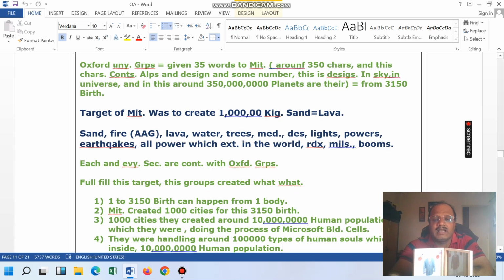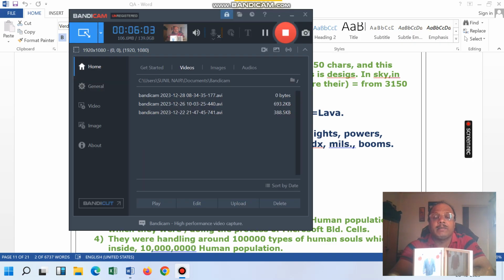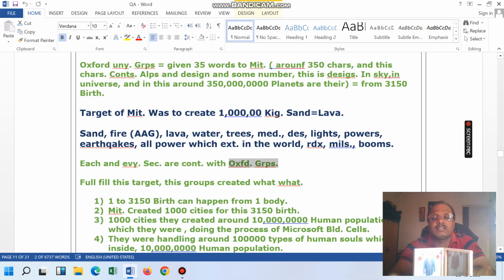So this group is the main group, and these groups are getting the data from the Sanskrit and Tamil group. And the Sanskrit and Tamil group says that we also have got the data from a set of symbolic groups. If you search on the internet, currently it's not showing, but previously it was showing that a few symbolic books are there, actually created by the universe group, and they periodically come to planet Earth and sit with that group who are into the character side.